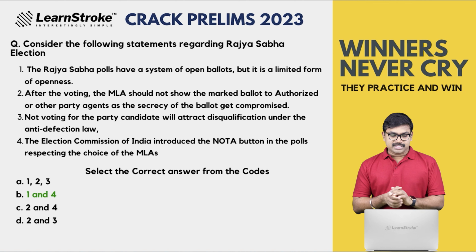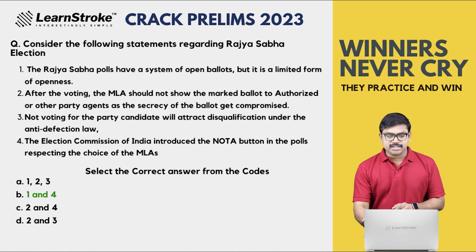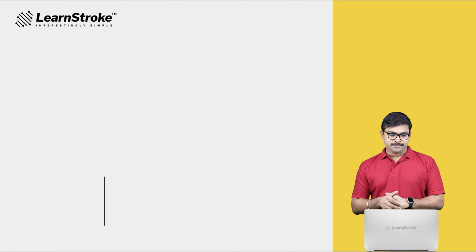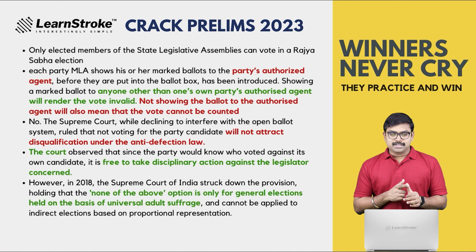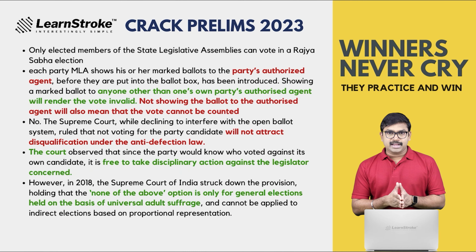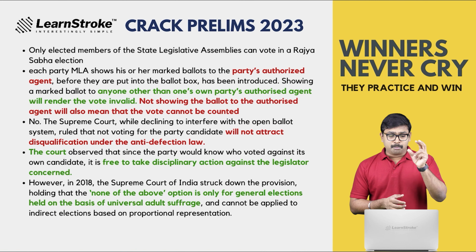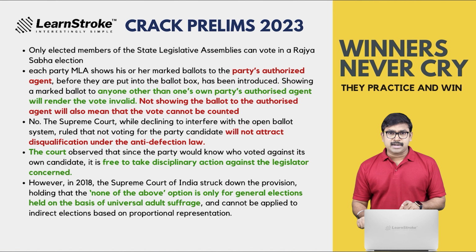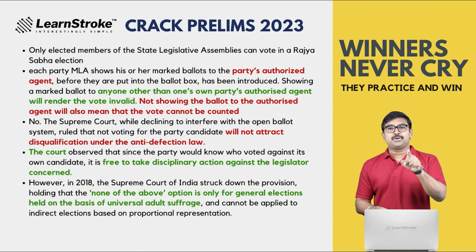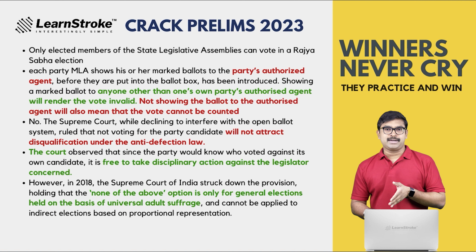1 and 4. The second and third statements are absolutely wrong. And why did this come in the newspaper? Everybody talks about the Rajya Sabha election. Only the state legislative assemblies can vote in the Rajya Sabha election, and MLAs can vote. The MLA shows his or her marked ballot to the party's authorized agent before it is put into the ballot box. Showing a marked ballot to anyone other than their own party's authorized agent is a disqualification, and even not showing the ballot to the authorized agent makes your vote invalid.